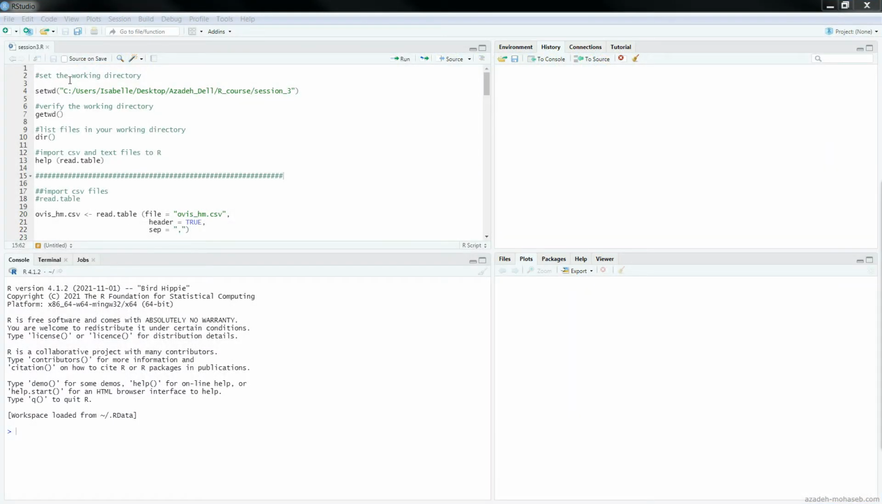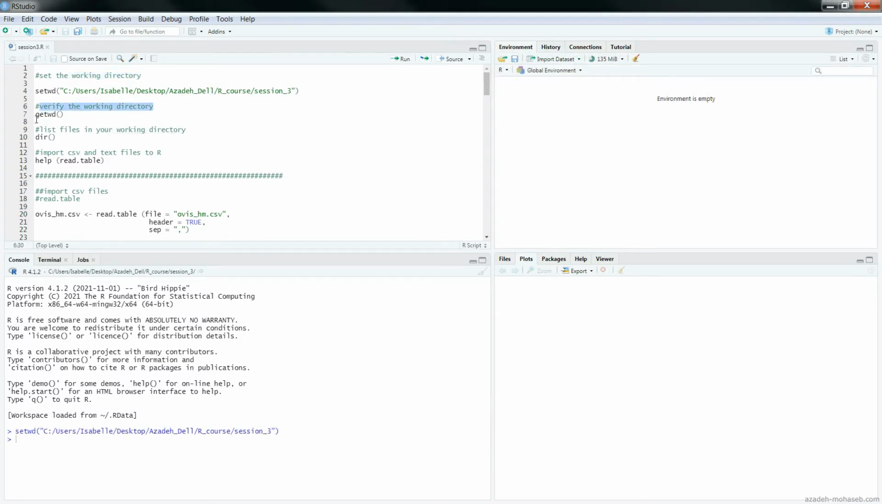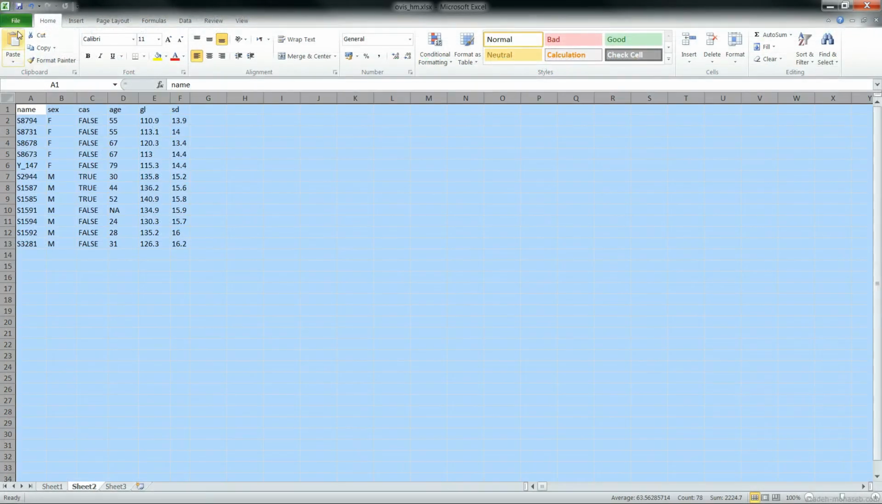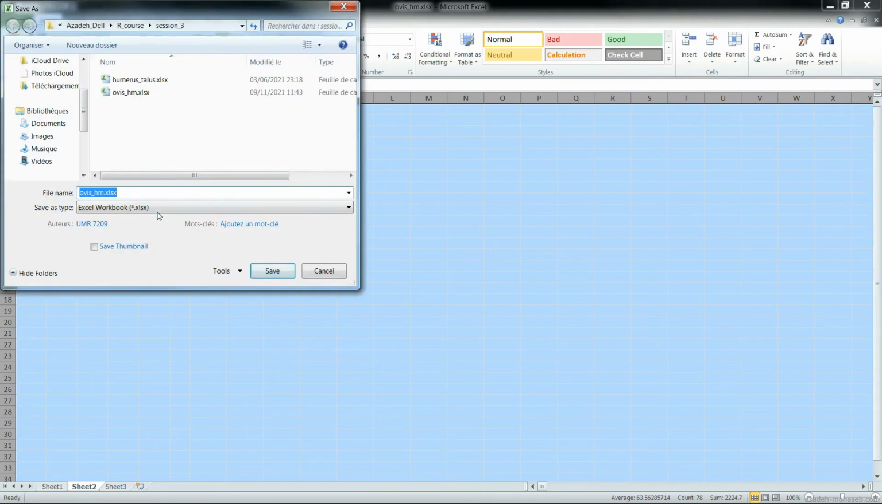Before importing our data into R, we will see how to set the working directory where our database is located. Then we will prepare our data properly in order to be compatible to import into R.